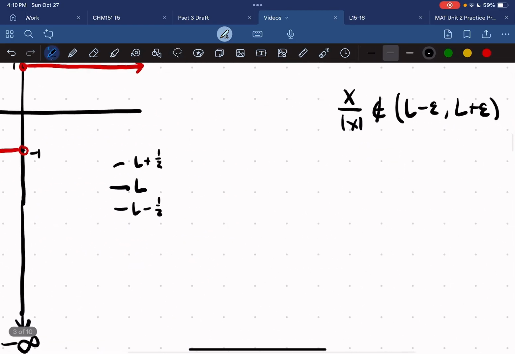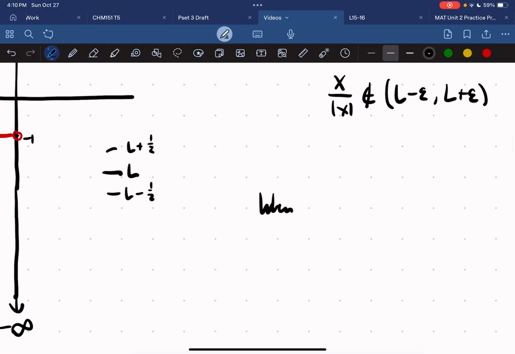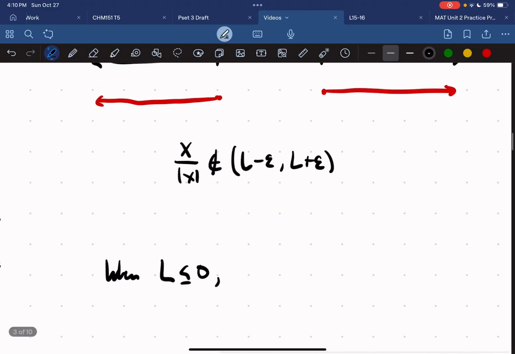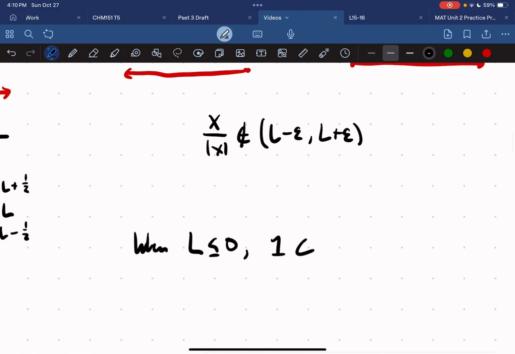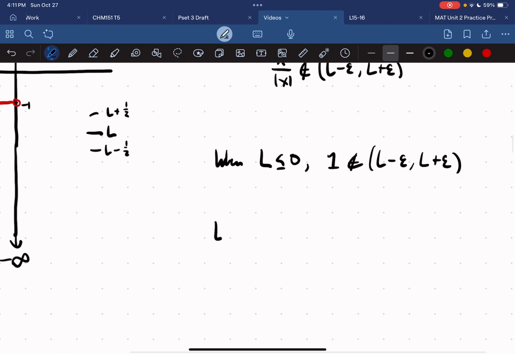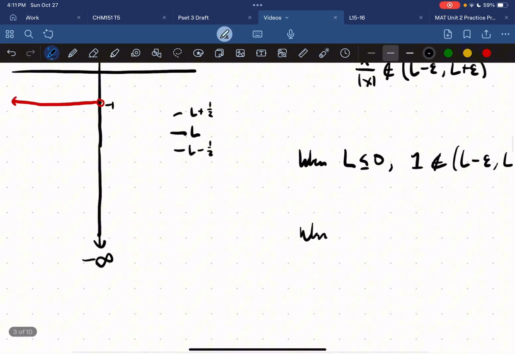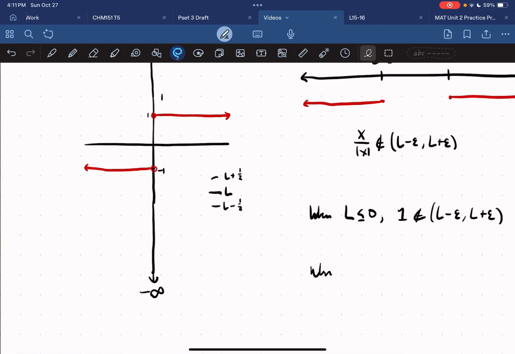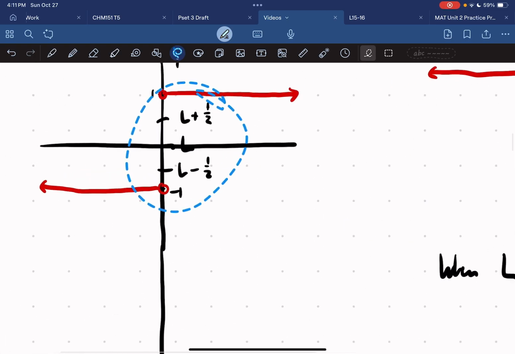So we know when L is less than 0, we can even say less than or equal to 0, we know that 1 is not in this interval. Likewise, let me just prove this for you. When L is less than or equal to 0, the maximum of the function is here. 1 is not within this interval.